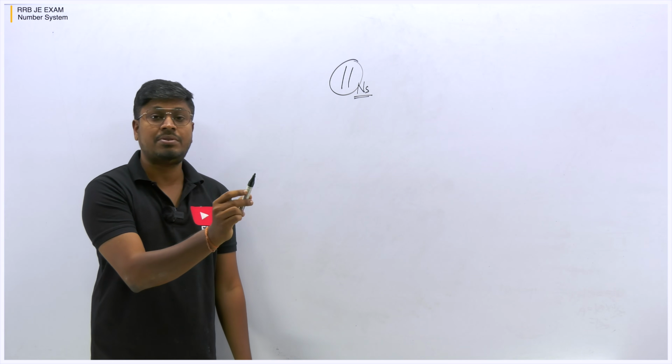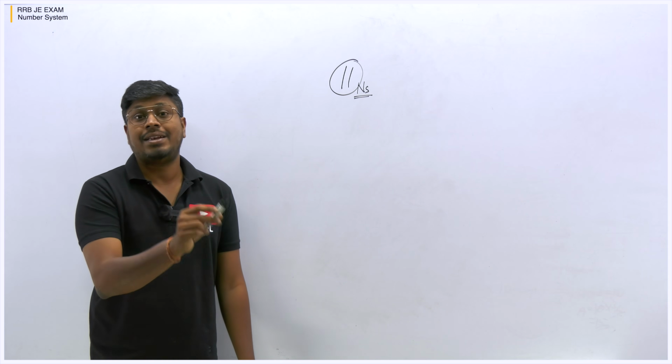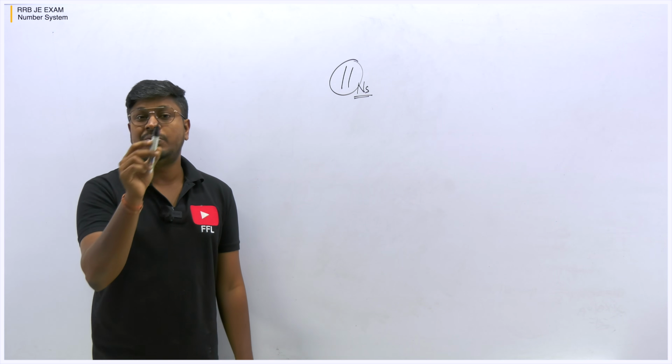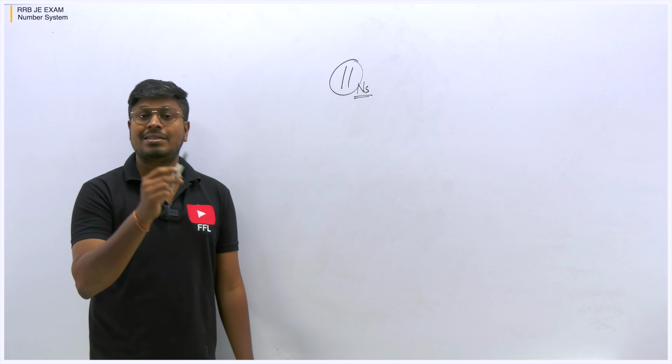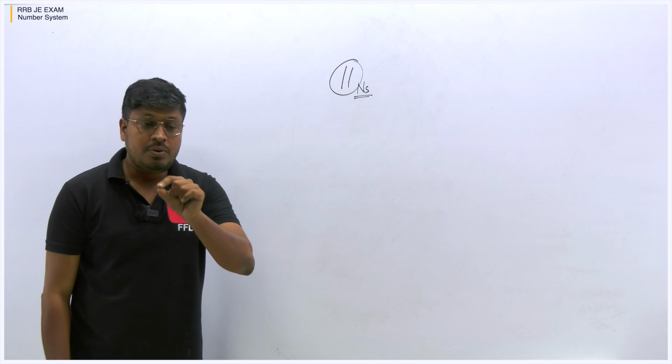In one video you can see how to find the unit digit. In one video you can see how to find the place value, right value. So many things are there. Face value, place value, right? You have to understand each and every stuff on the number system topic, if you want to study more.